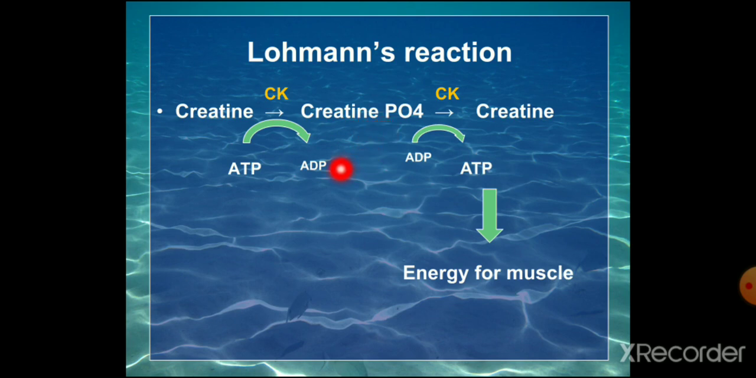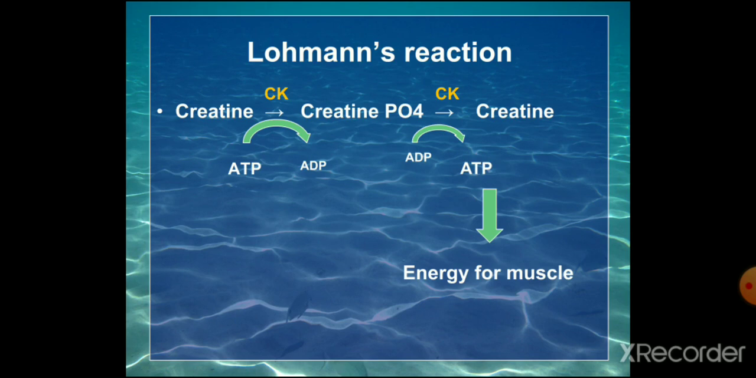Once the ATP is finished, the regeneration of ATP is done by the hydrolysis of creatine phosphate again by the creatine kinase, where phosphate is added on to the ADP to form the ATP. So again ATP is synthesized. This reaction is called Lohmann's reaction, which occurs in the muscle. It is an important reaction. It can be asked as a 2-mark question, that is, Lohmann's reaction in the muscle due to vigorous contraction.